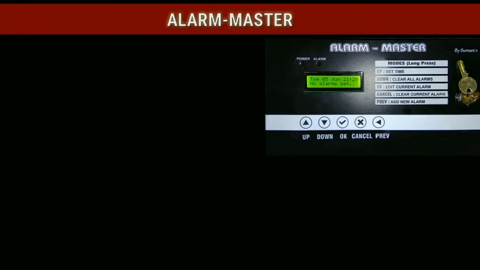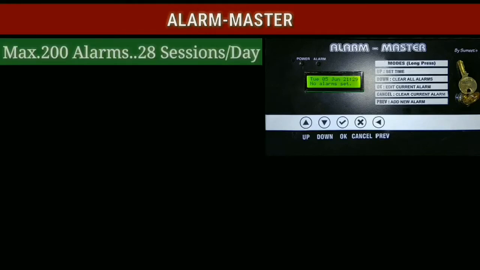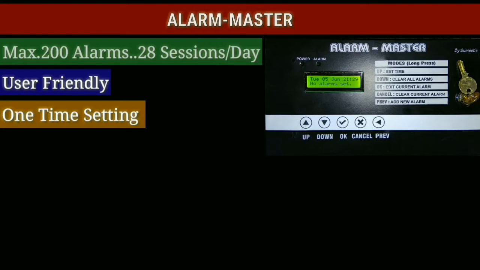Now, I will highlight some of the features of this system. You can set a maximum of 200 alarms, meaning up to 28 sessions per day. As you have seen, it's very simple and very user friendly. All alarms are weekly, meaning you can set alarms for each and every day with different timings. You can also modify or delete them as per your need. Once alarms are set, there is no need to change them until required, meaning one-time setting is needed.